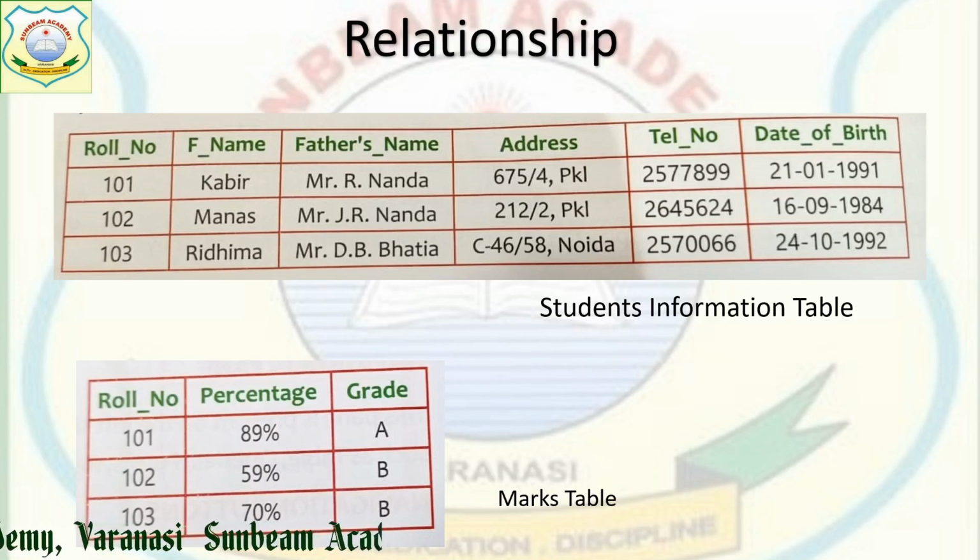Now when we make a relationship between these two tables, we can retrieve desired data from them. Likewise, many tables can be there, but if roll number is a common field, then we can retrieve desired data from those different tables.